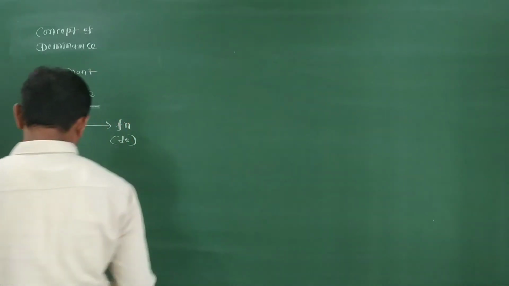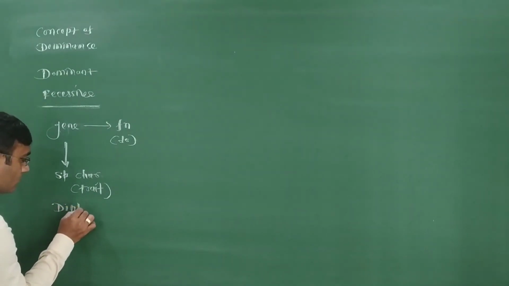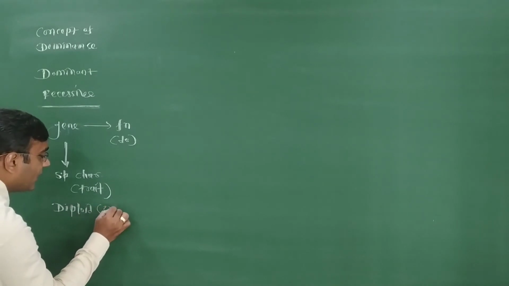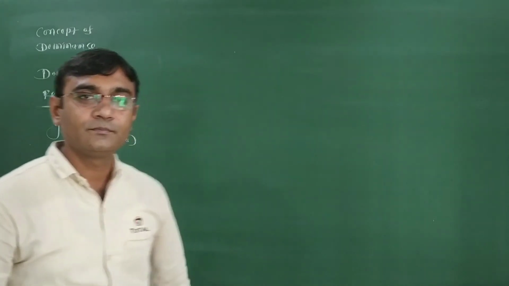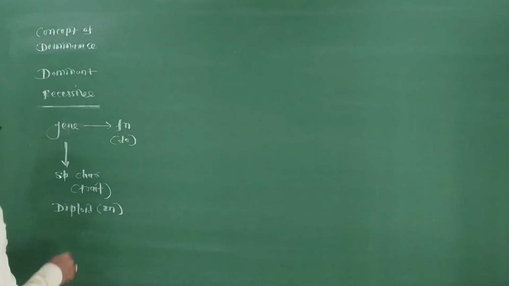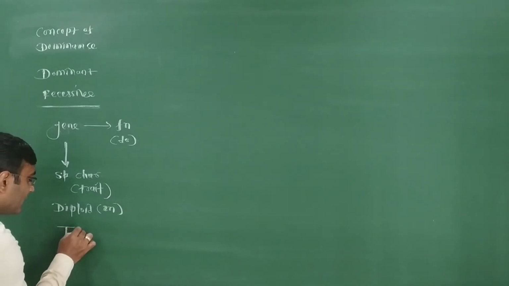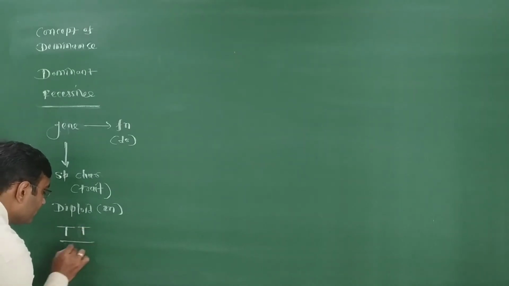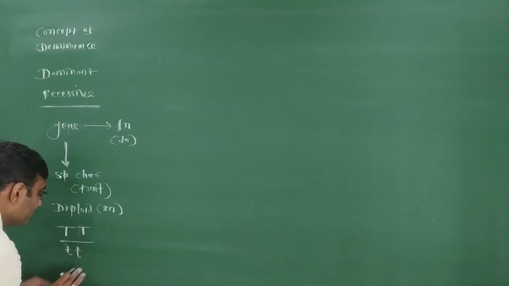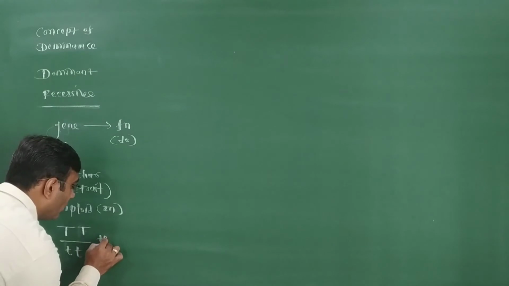In a diploid organism, means genotype with 2N, every gene has two forms. It means in each pair there are 2 alleles. For example, capital T, small t. Capital T, capital T, or small t, small t. These are identical genes, meaning both represent what? Homozygous.